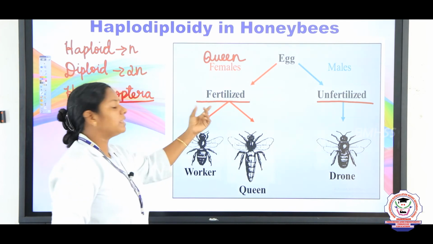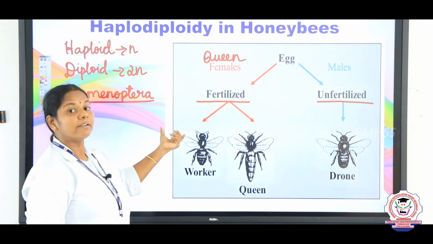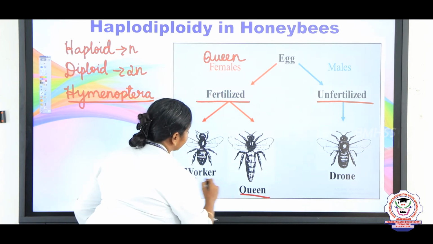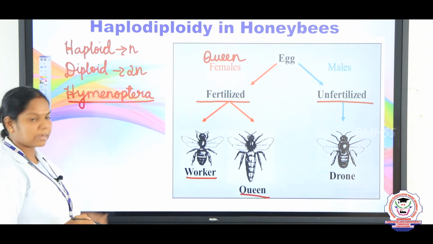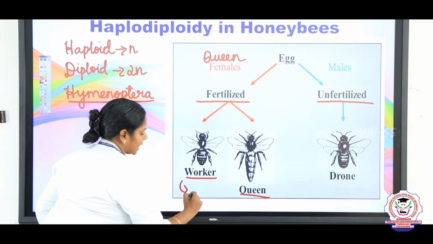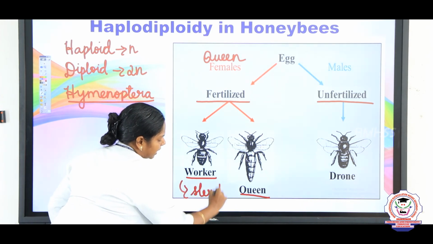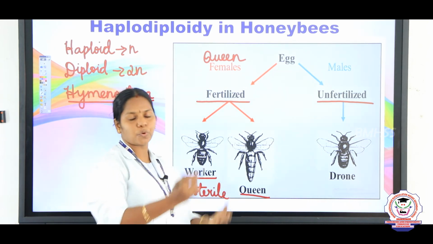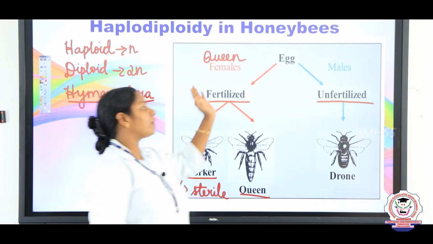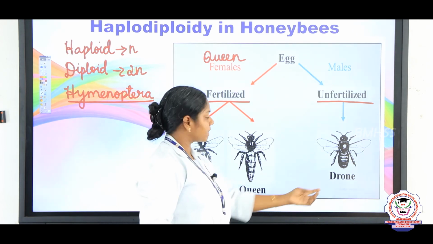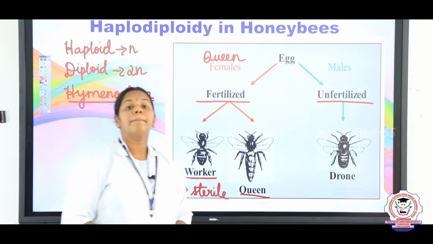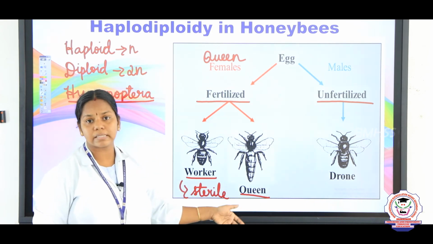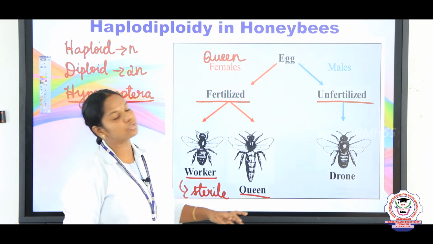From the fertilized eggs the females develop, that is the queen bee as well as the worker bees, but worker bees are sterile. Sterile means they are not involved in reproduction. Only queen bees lay the eggs for their colony. And from the unfertilized eggs, by the process of parthenogenesis, honeybees, as we studied in the first lesson, are an example for incomplete parthenogenesis.